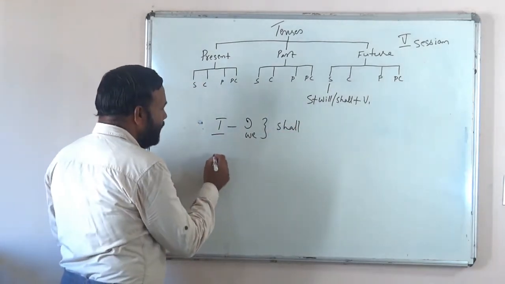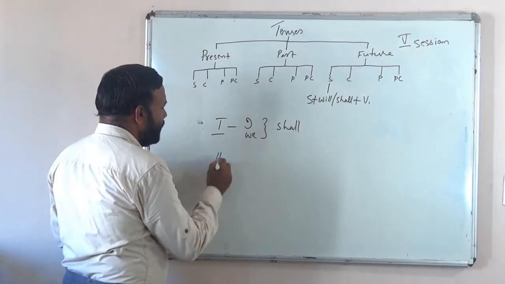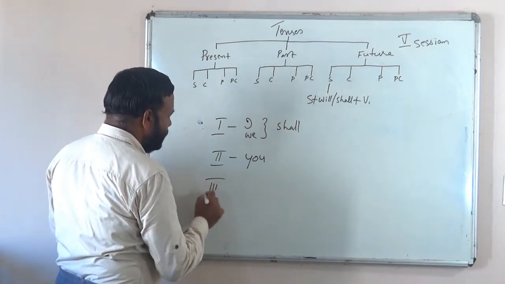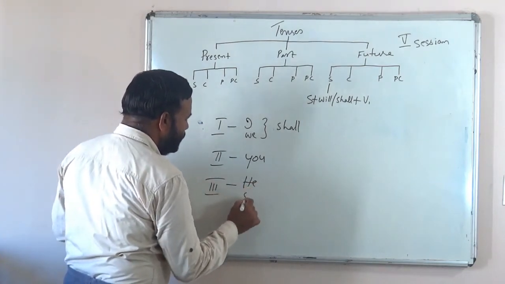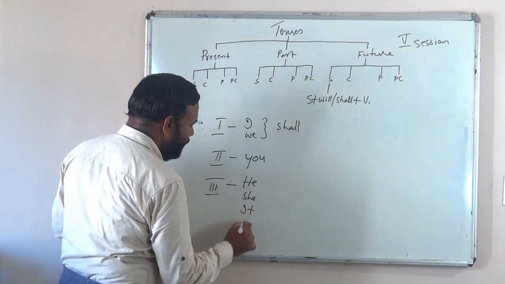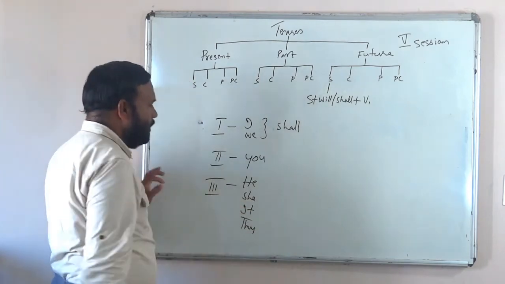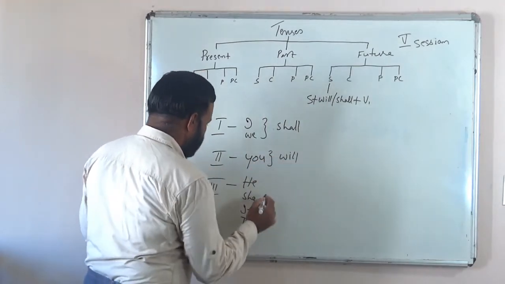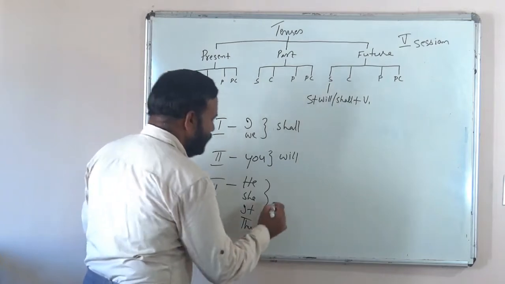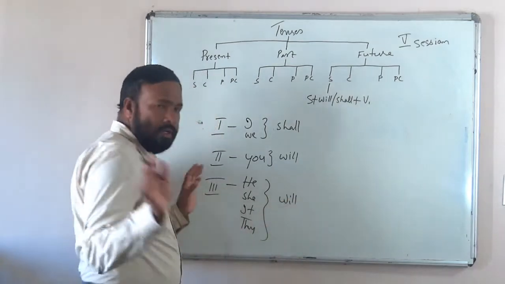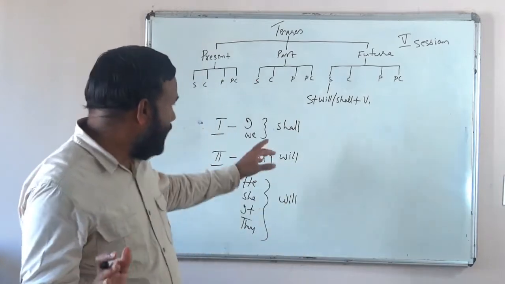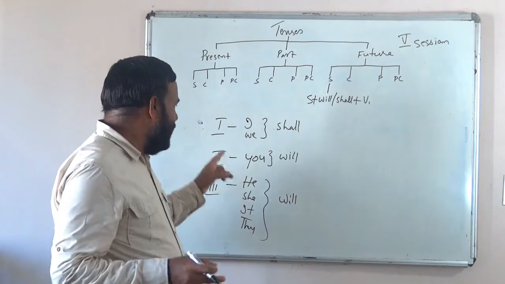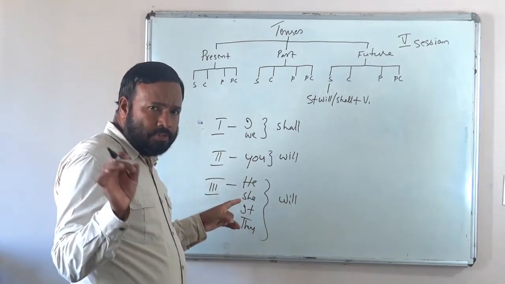And with the second and third persons, second person is you, and the third persons are he, she, it, they, we will use will. This is the case with the archaic English. With the first person, we are supposed to use shall to show simple futurity, and with the second and third person, we must use will.